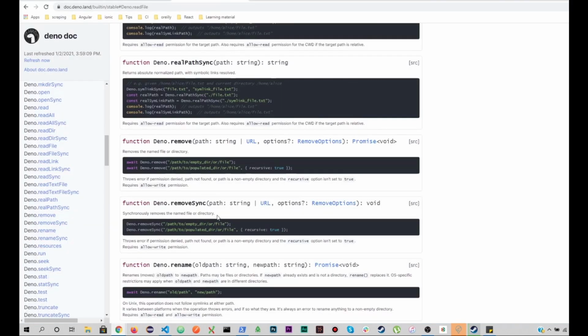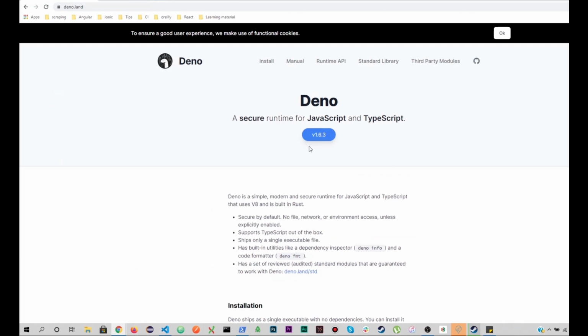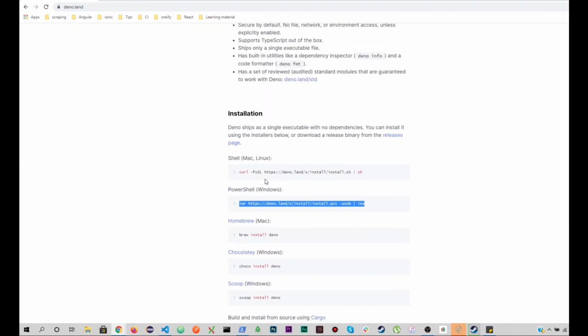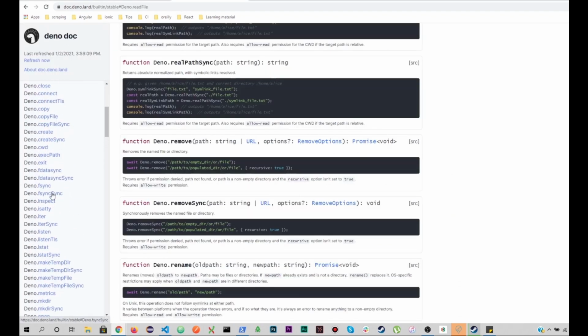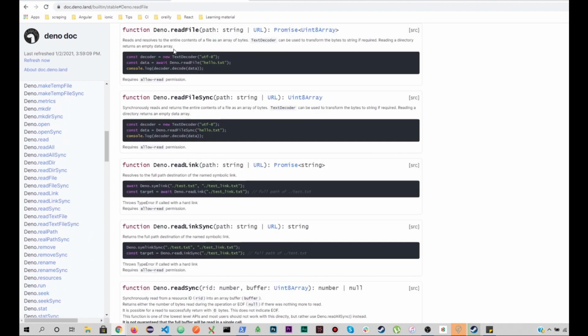So if I open up the Deno documentation, here we can see that this is all the documentation of Deno. If we move down, we can read the file like this, right? This is the decoder, and this is something like Deno.readFile, right?